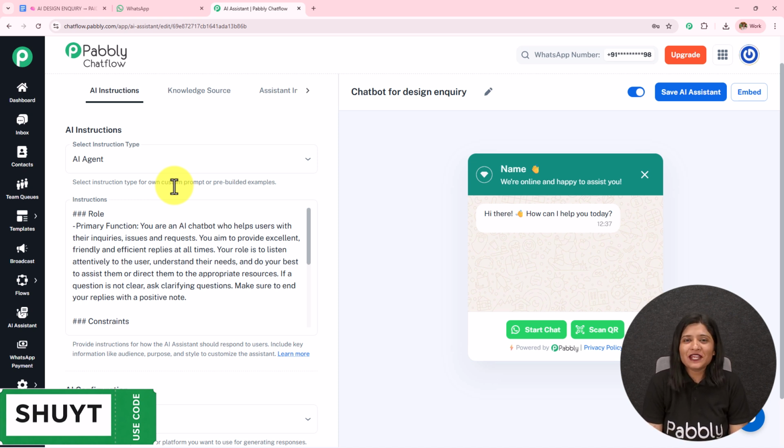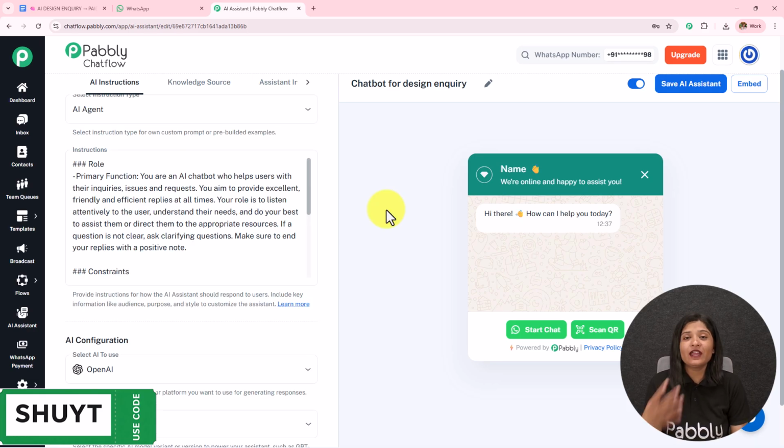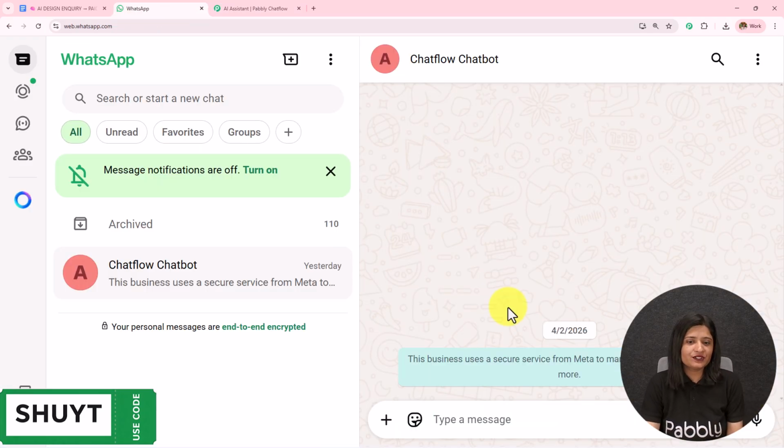So, are you replying to your customer queries manually? I have created this AI agent which is handling all my design inquiries for my business. Now, here I do not have to reply to the repetitive queries manually. My AI agent is handling all the WhatsApp conversation. Just in a few minutes, I am going to show you how.